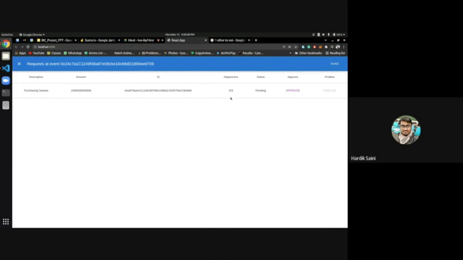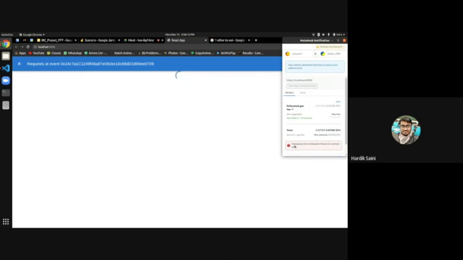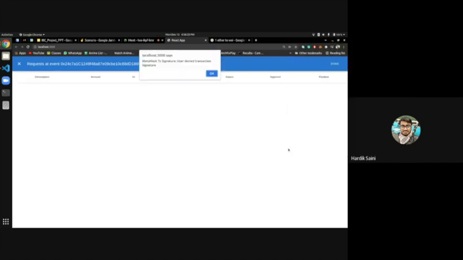I cannot approve this request since I have not contributed. Account 1 didn't contribute to this event. Only accounts 2, 3, and 4 have contributed. If I try to approve this request, a transaction error exception will be thrown. MetaMask is warning us that even if we confirm and sign this transaction, it may fail because an error occurred in the code during execution. So I will reject this request. MetaMask shows the user denied the transaction signature, so if we cancel, MetaMask won't sign it.